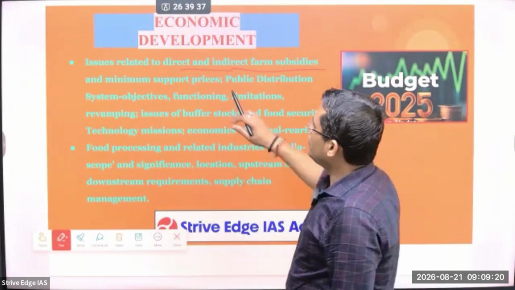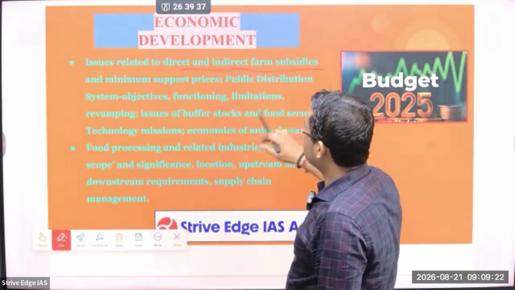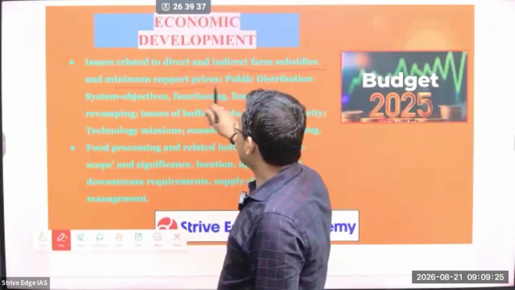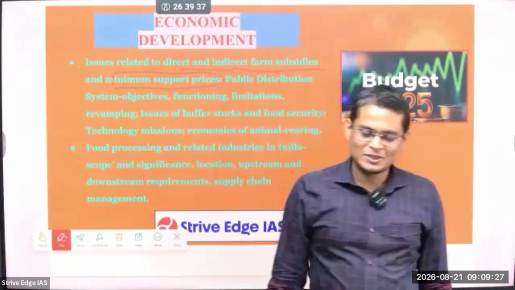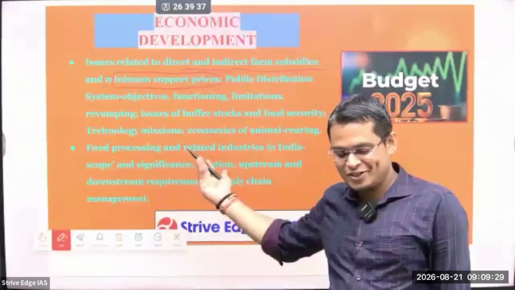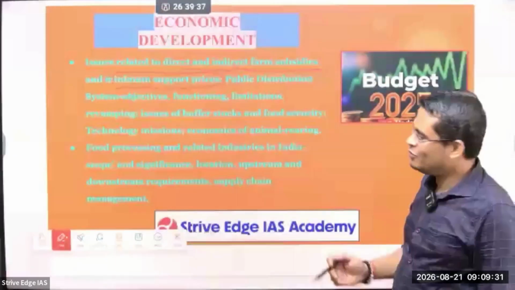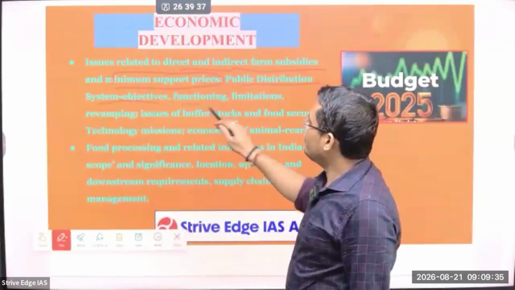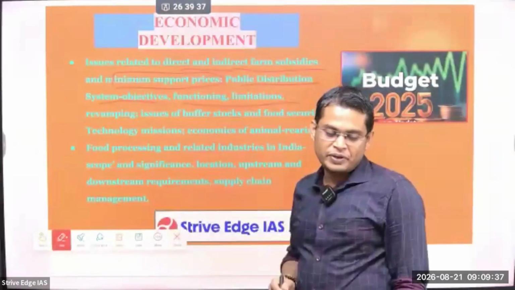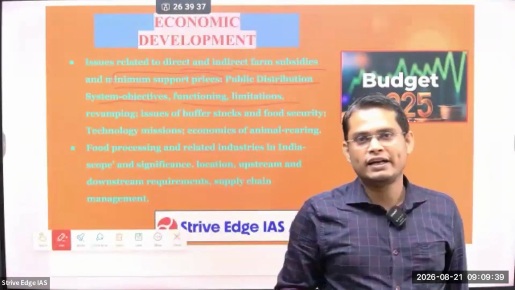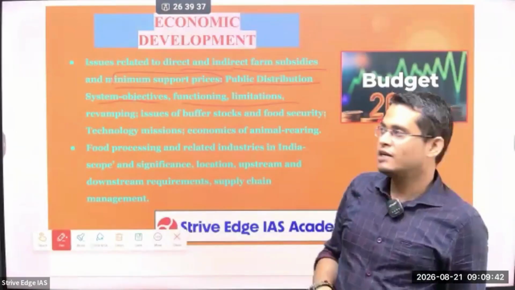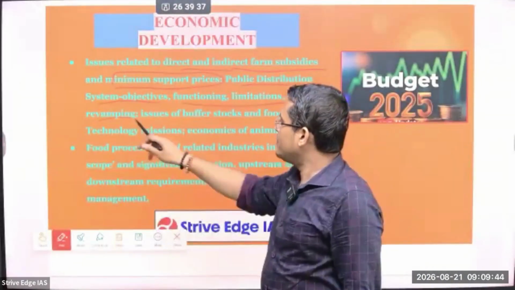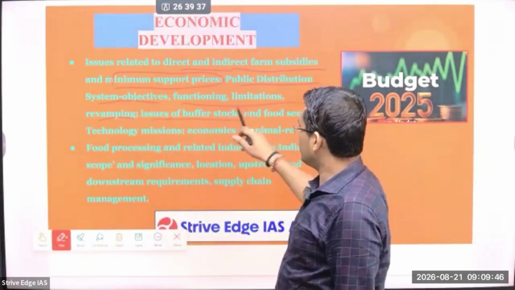Okay, so issues related to direct and indirect farm subsidy, minimum support price. I think you know about MSP, and this is clearly mentioned in your syllabus. So whenever you are getting this news, you have to study. Then public distribution system, objective, functioning and limitation. So the PDS, the ration you are getting, you have to study about them, you have to understand about them. Okay, so revamping of PDS, issue of buffer stock.